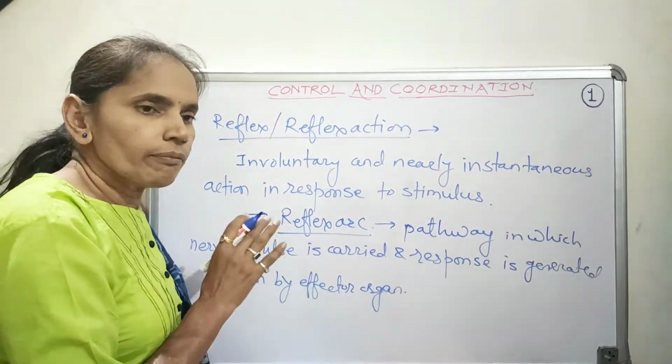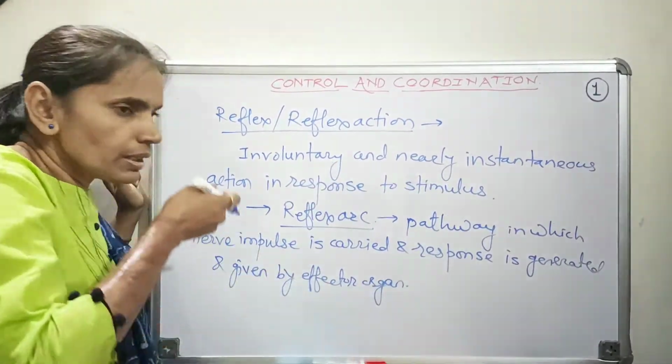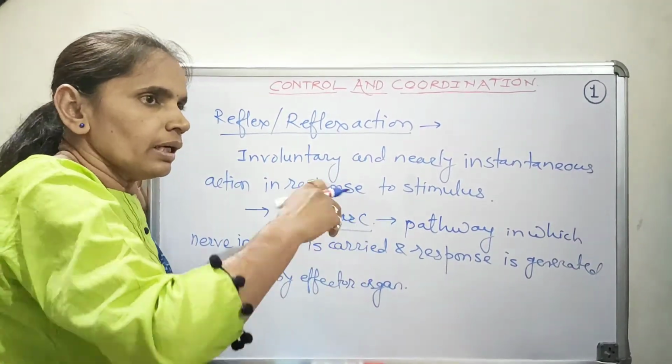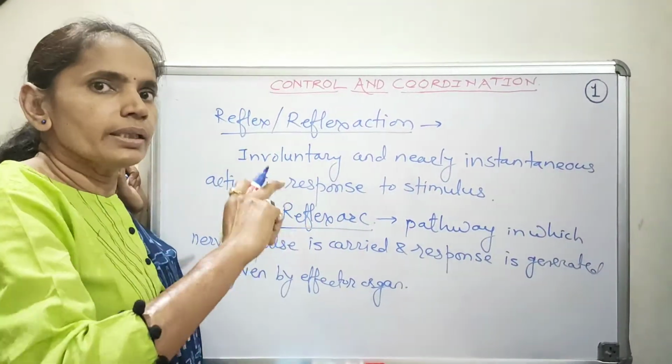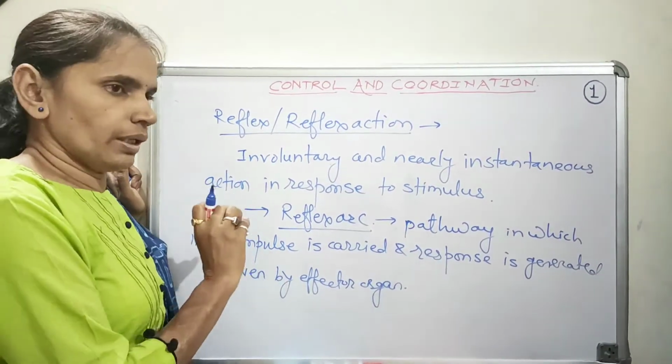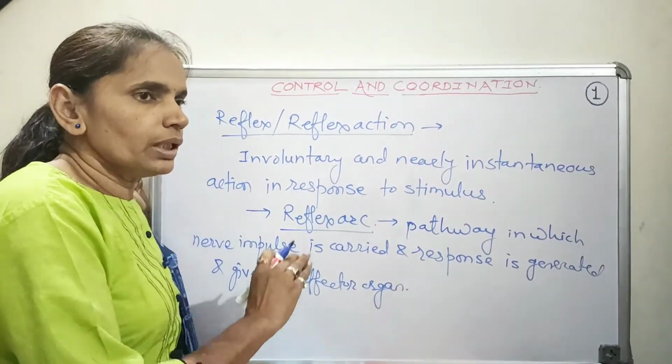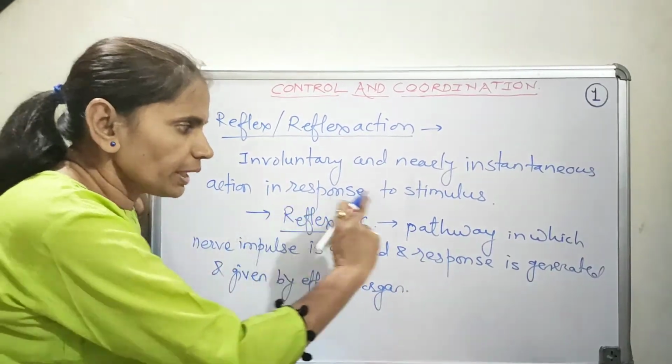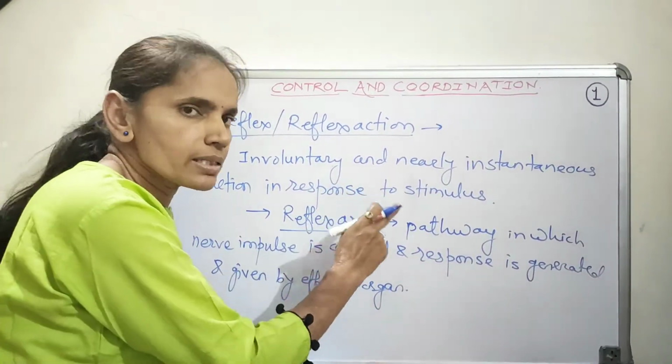Immediately on touching the flame, the impulse will be generated, and by a specific pathway that impulse will be carried out, and the order is given to the hand to move it away from the flame. So that pathway is known as reflex arc.